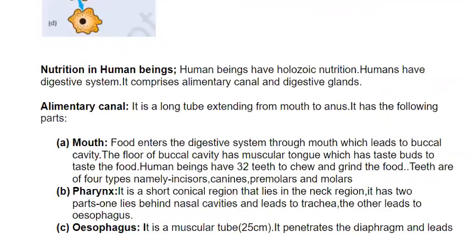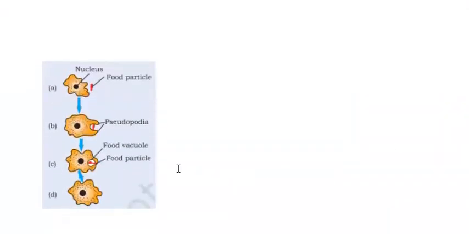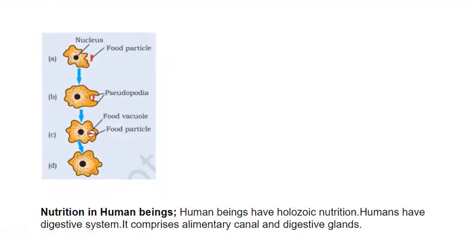Then here in this diagram, you will see how amoeba is engulfing its food. It is a food particle, you can say a minute microorganism, on which amoeba is feeding. So pseudopodia encircle it and form a cup-like structure and then form a food vacuole. Inside this food vacuole, food gets digested with the help of certain enzymes secreted by the cell.